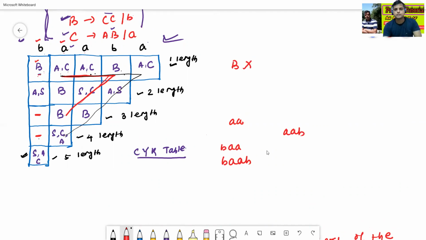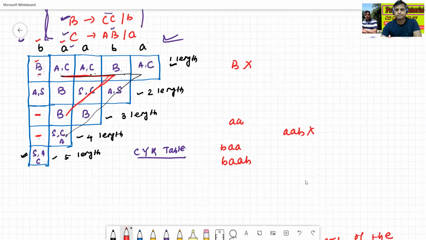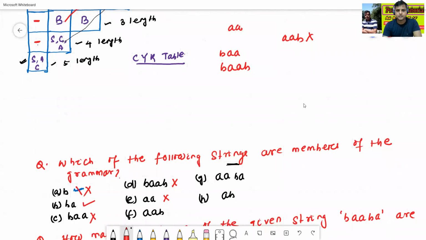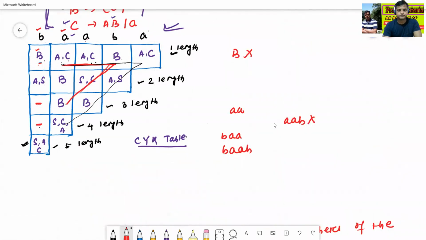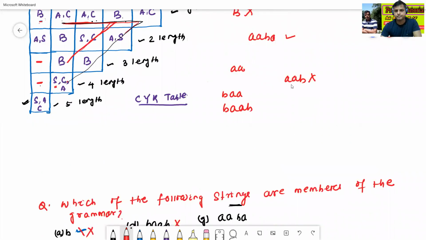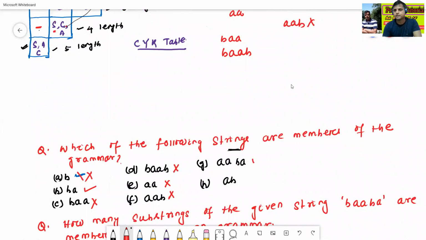This box contains B, so it is not a member. Then ABA. Here this box contains S, and this box contains S. Since this box contains S, it is a member.